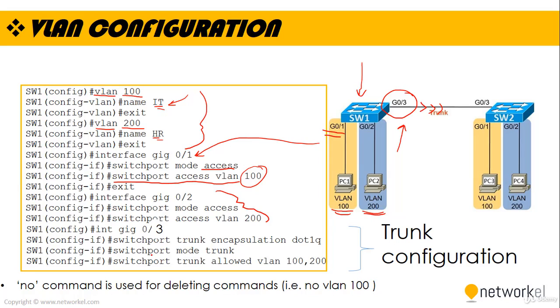So to define a trunk, we are configuring switch port trunk, and we are typing our encapsulation type, which is .1Q in here. Then we are typing switch port mode trunk this time instead of access. Lastly, we are typing the switch port trunk allowed and we are typing the VLAN numbers that we are allowing to go from that trunk.